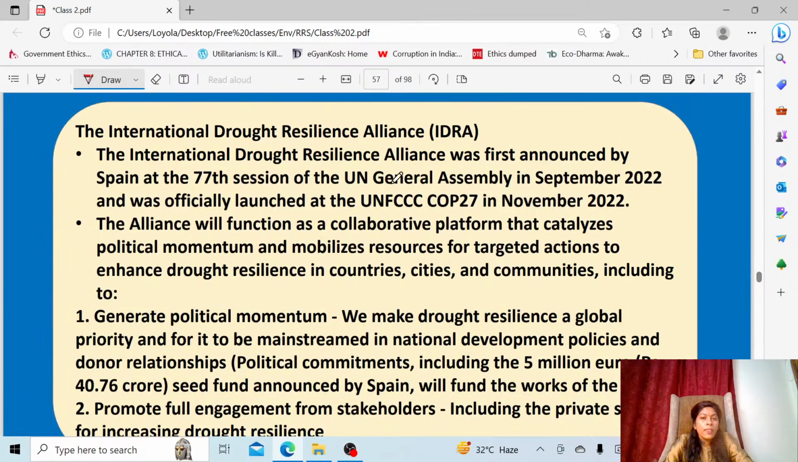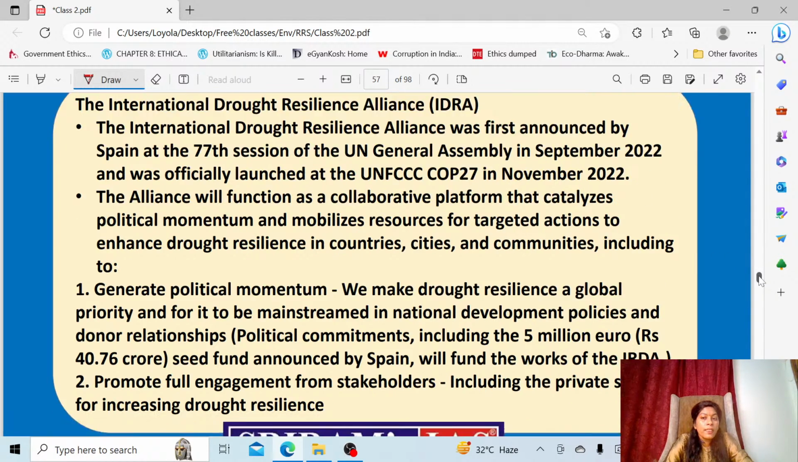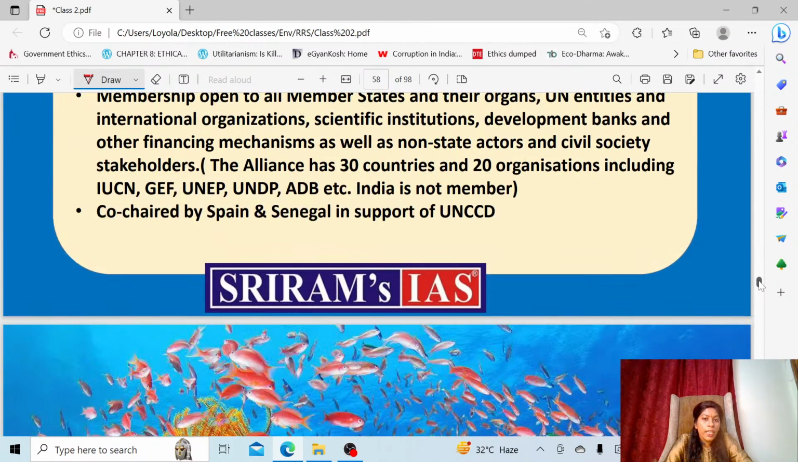Okay. Then this is a new alliance which was formed recently. India is not a member of this alliance. This alliance is called the International Drought Resilience Alliance. It is co-hosted by UNCCD, the United Nations Convention to Combat Desertification. So that's why I brought it here. It was done by Senegal. Okay, the country called Senegal and Spain, as you can see here, have co-hosted this alliance in support of UNCCD.